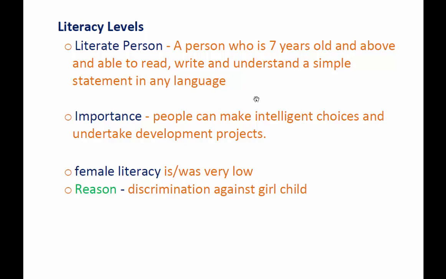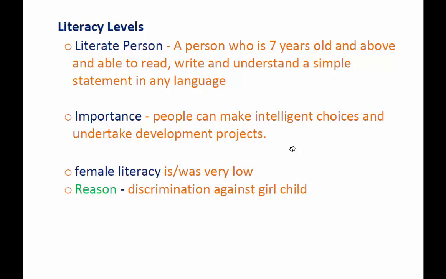Okay, why is literacy important? Because people can make intelligent choices and undertake development projects. If a person is illiterate, if he cannot read and cannot write, it is very difficult to understand. It is very difficult to make decisions or choices, and even to take up development projects, whether in his family or for the society. That is why the importance of literacy is badly needed.